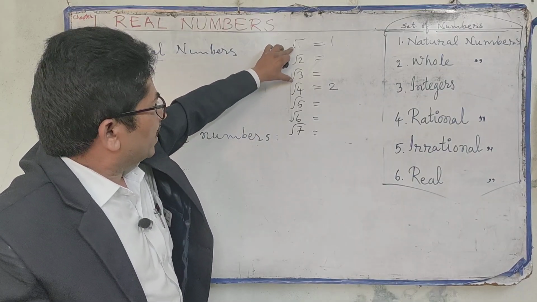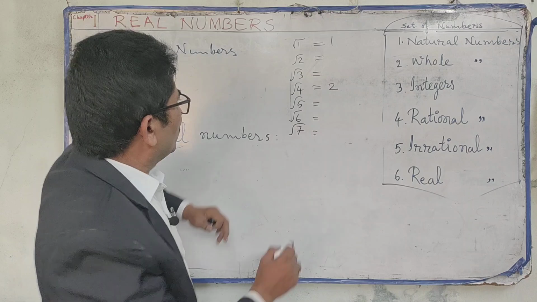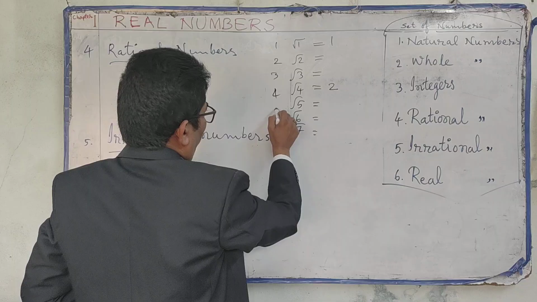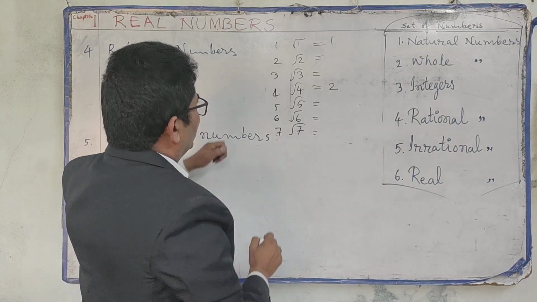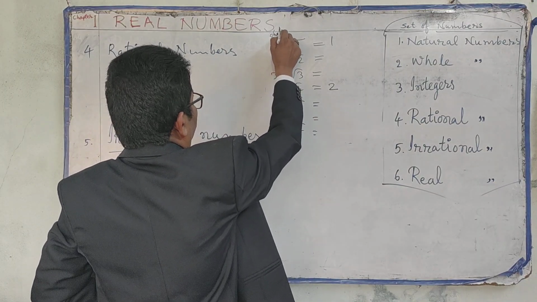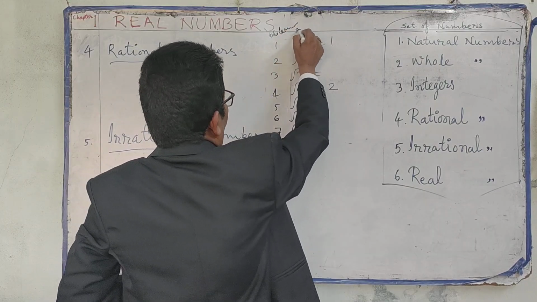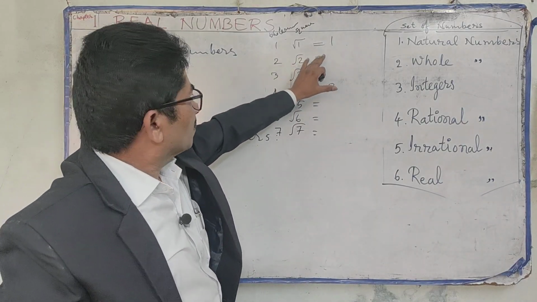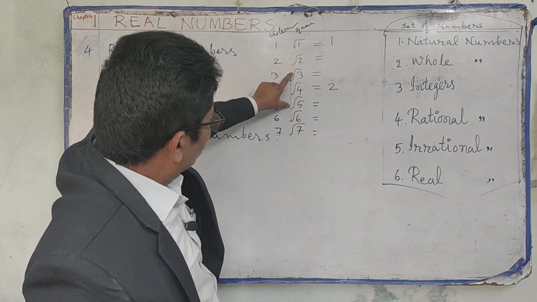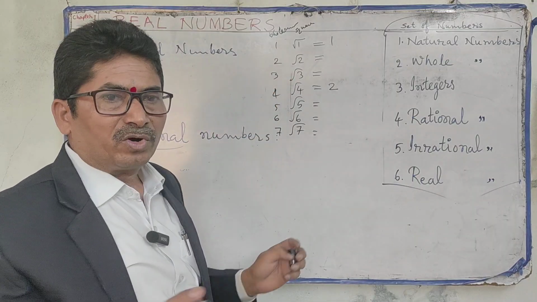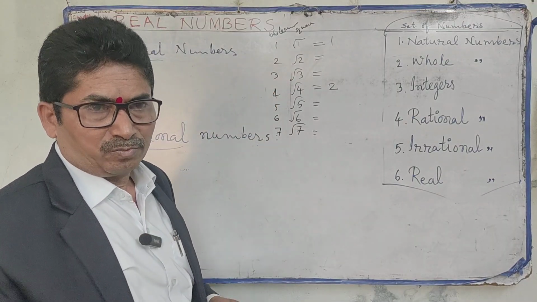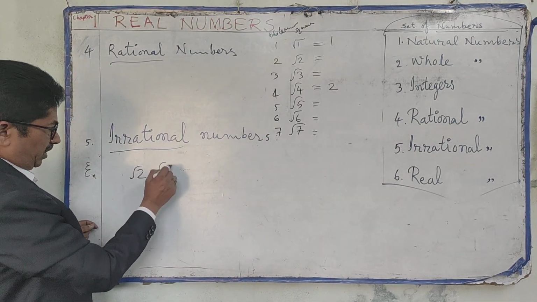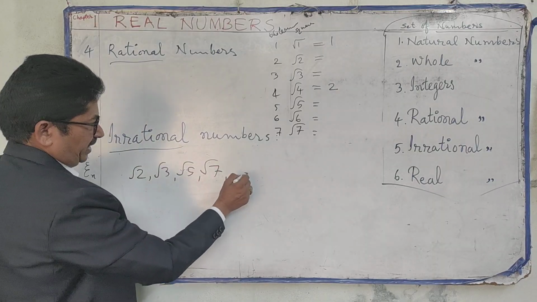Square root of 1 and 4: these are whole numbers. 1, 2, 3, 4, 5, 6, 7. These are whole numbers, and these are square roots. The square roots of these numbers are root 2, root 3, root 5, root 6, root 7. We don't have whole number values, so that's why these are called root 2, root 3, root 5, root 7 and so on.